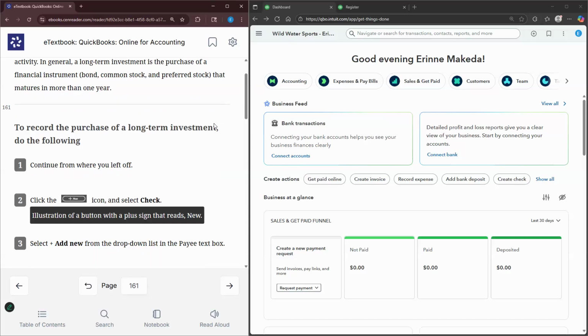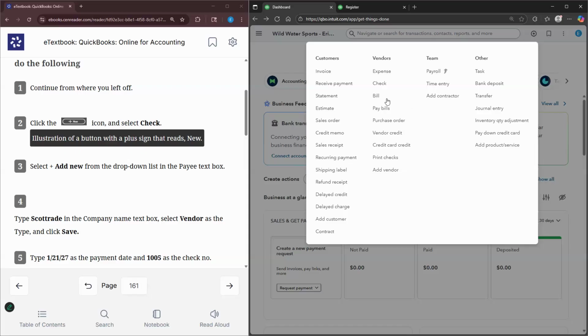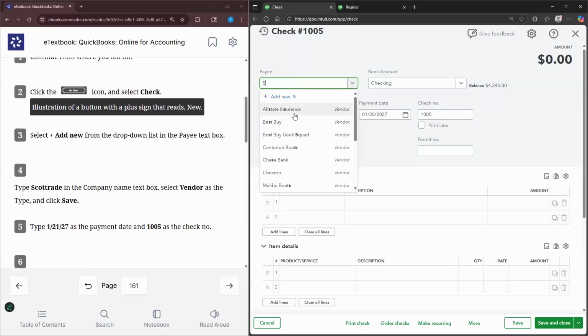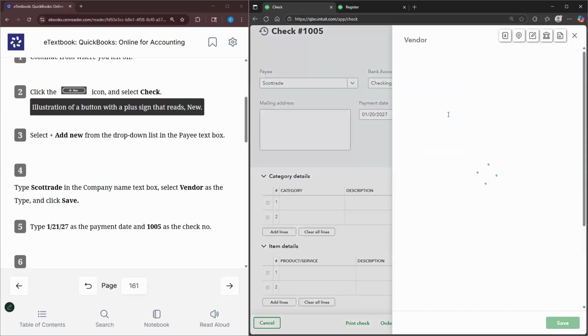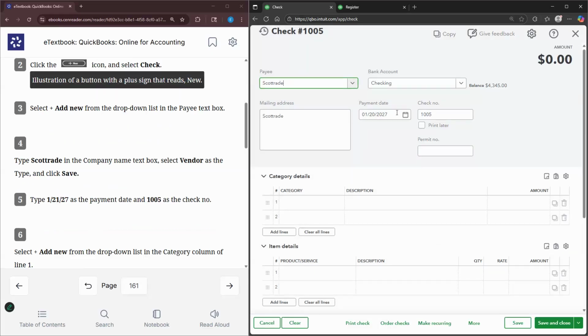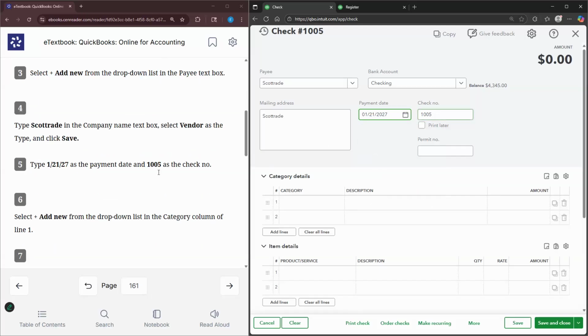So we're going to continue where we left off. We're going to select the plus new or plus create. We're going to select check. And then we're going to add new from the payee box. And we're going to add Scott trade. Then we select save. And the date is going to be January 21st, 2027. Check number 1005 is already there.